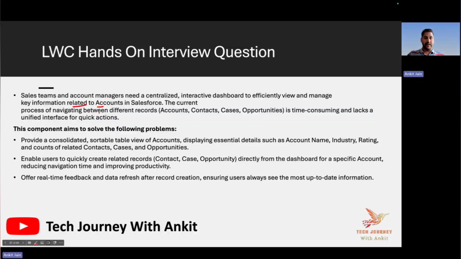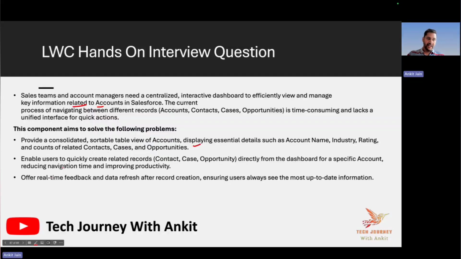The current process is they have to navigate to the different records of the account to check how many contacts, cases, and opportunities are available, which is time consuming. So your solution should solve the below problems. It should provide a sortable view of the account, displaying the essential information like the name, industry, rating, and also the count of related contacts, cases, as well as opportunities. This is the first ask from your dashboard.